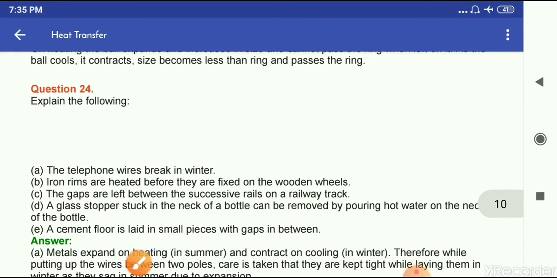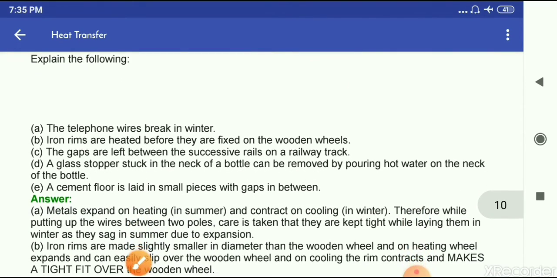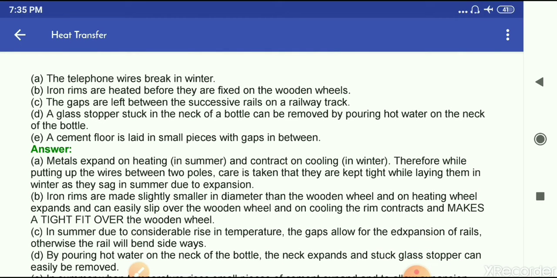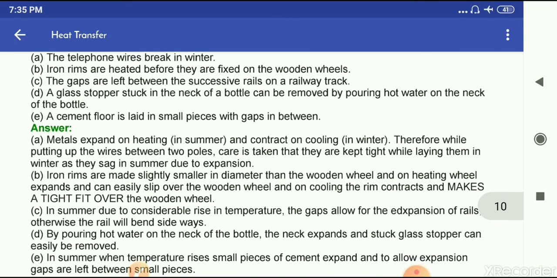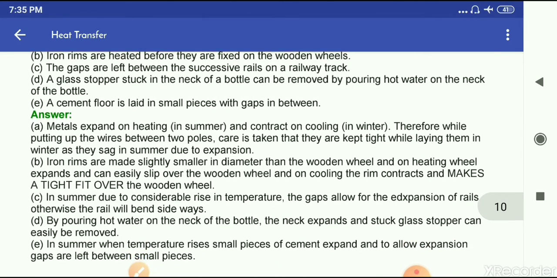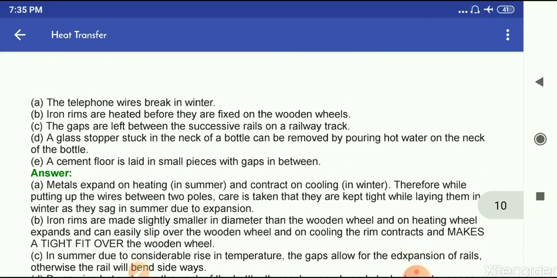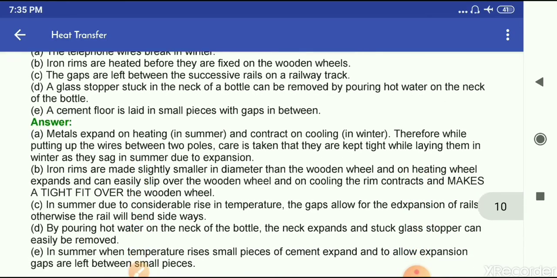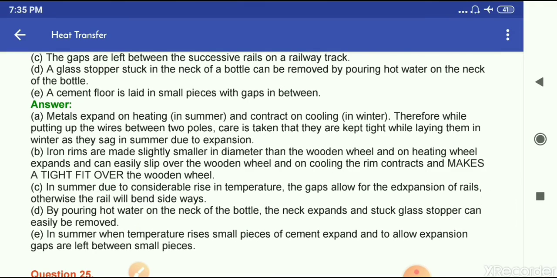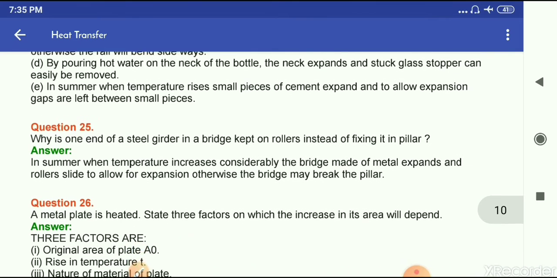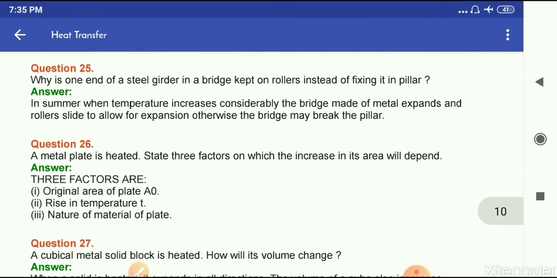Question number 24. Explain the following. The telephone wires break in winter. Iron rims are heated before they are fixed on the wooden wheels. The gaps are left between the successive rails on a railway track. And these are the answers of all these questions. Okay, so you can write from here. You can take the screenshot, or you can simply pause the video and you can complete your work, and then you have to learn all these answers.